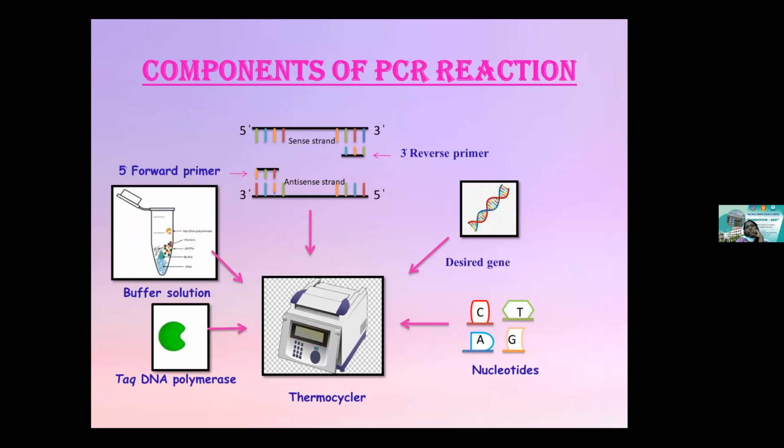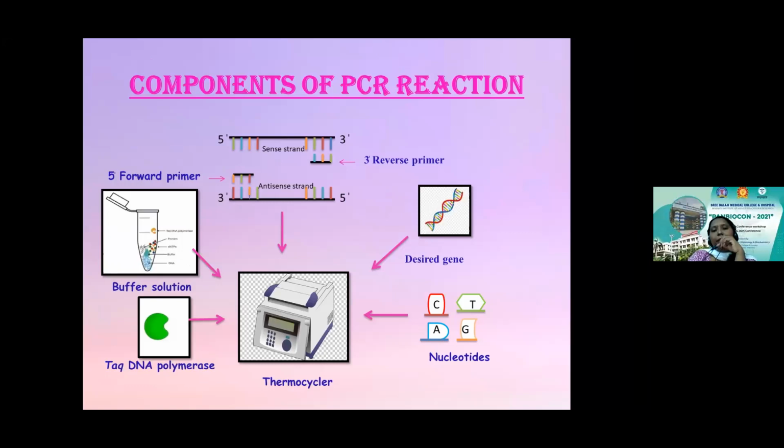a primer, which helps in the synthesis of the nucleotide strands. You should have your desired gene of interest. You should have the nucleotides, the A, G, C, T nucleotides, needs to be given, and you should have the Taq DNA polymerase for the amplification process. And everything happens inside a 4-degree Celsius setup, and the reaction mix will be prepared. I think everything will be discussed in detail in the following session.